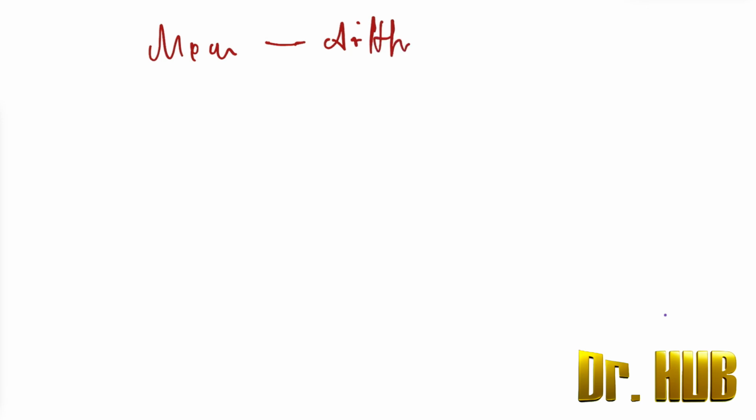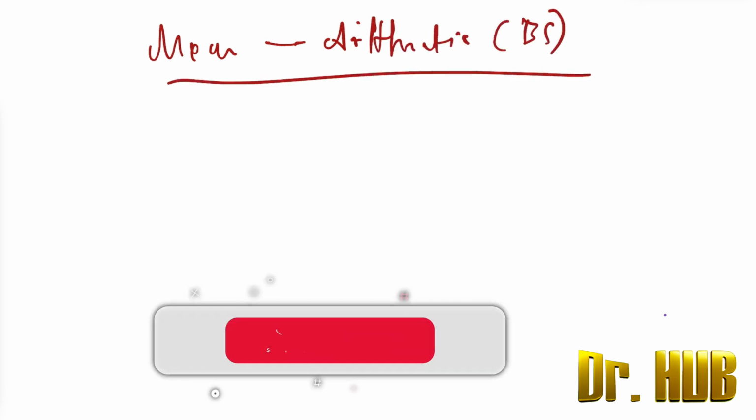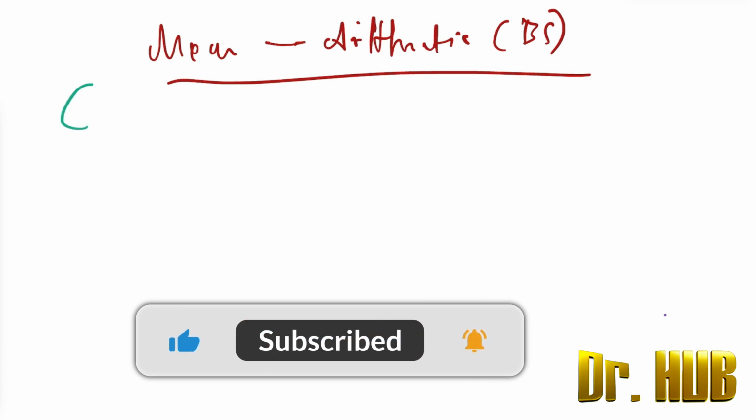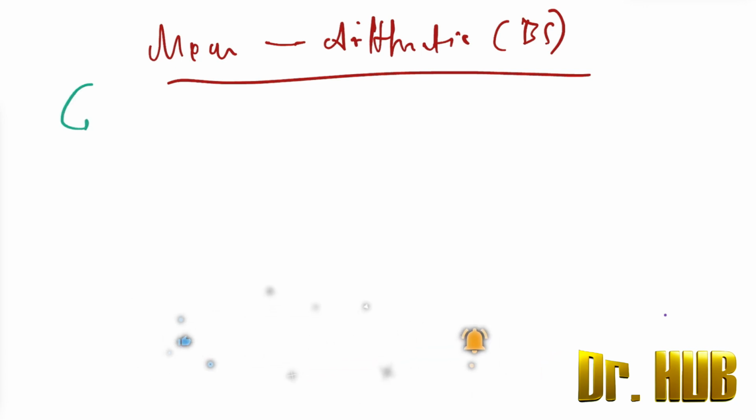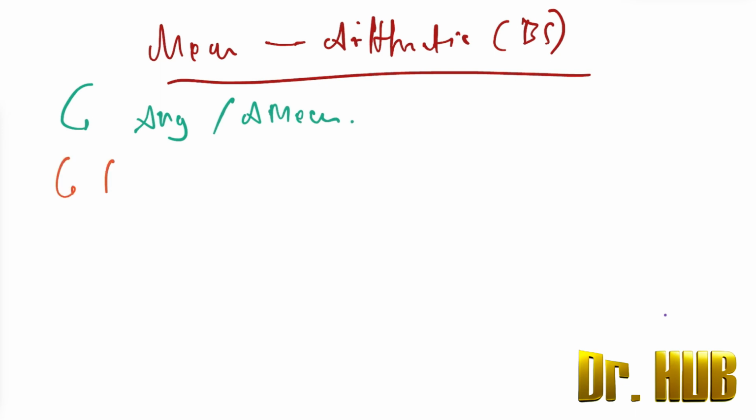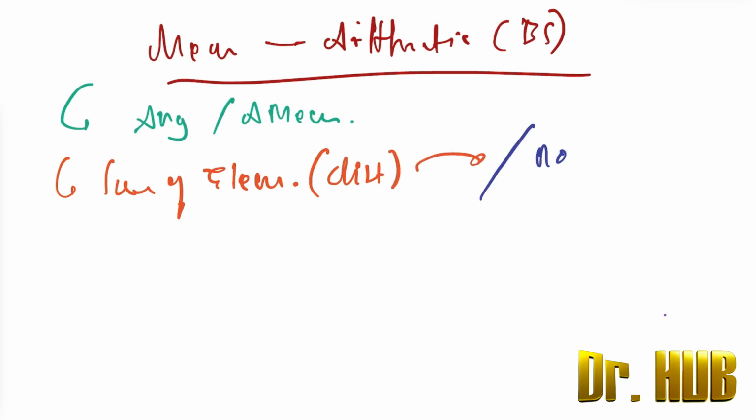Today we look at the mean, that is the arithmetic mean, in case of biostats. So this mean is also called the average or the arithmetic mean. It is the sum of the elements in a distribution divided by the number of elements, say n.